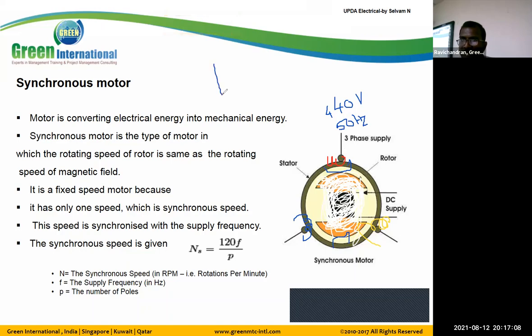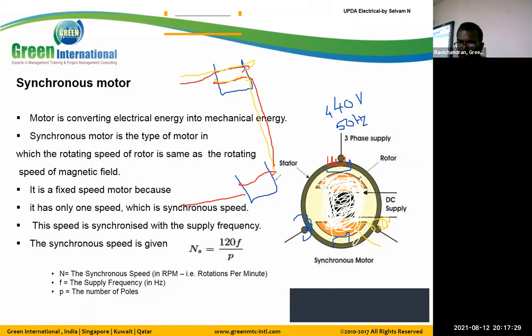So that means like this. Likewise, the two pole windings are bounded like this.